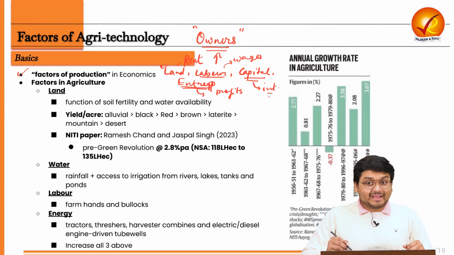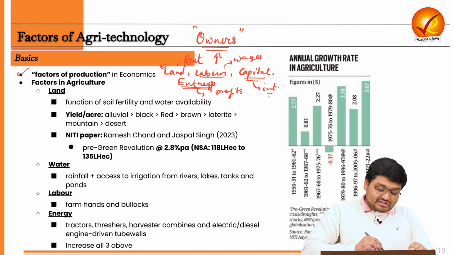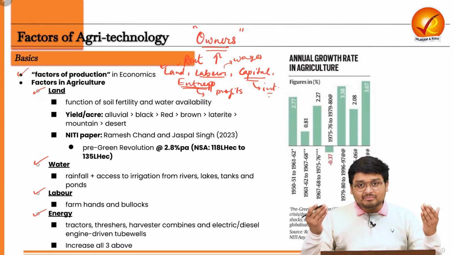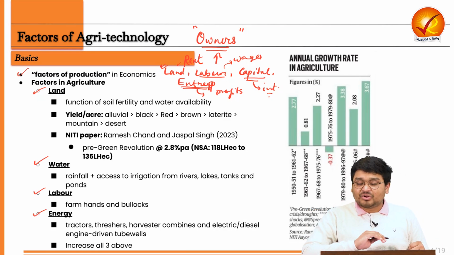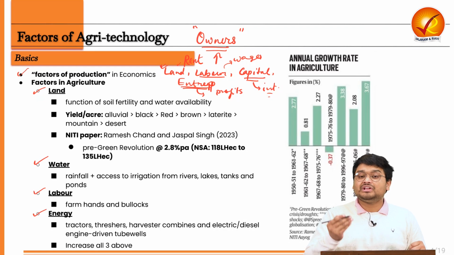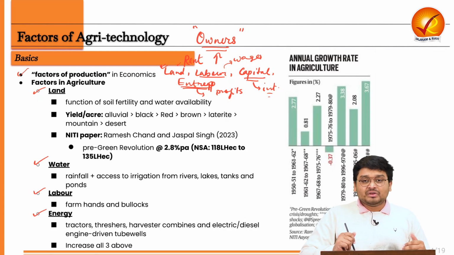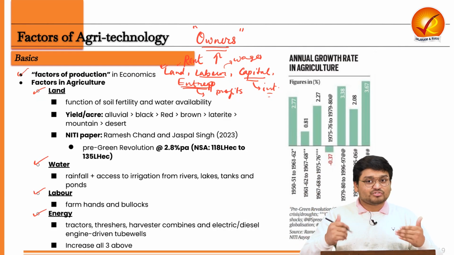Now the authors of this study, they argue that in agriculture also we have four factors of production. Now the four factors of production in agriculture are land, water, labor and energy. Now we have to understand, that is a very basic premise of agriculture, that you need land to cultivate your crops, right? So you need land, and that land cannot be any land. That land has to be abundant with soil fertility and also water resources, right? So we have to understand that in India, we have various kinds of land in various geological areas of India. For example, we have land spanning from the Himalayas to the coastal areas too. So we have different kinds of soil in those regions.